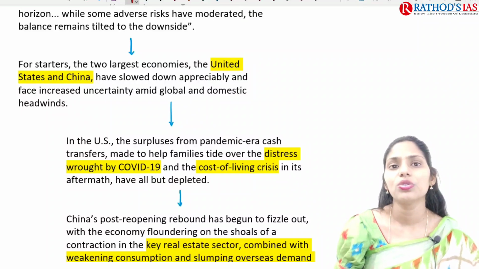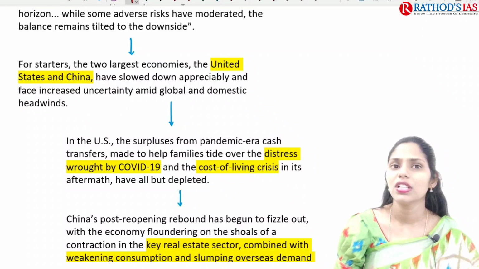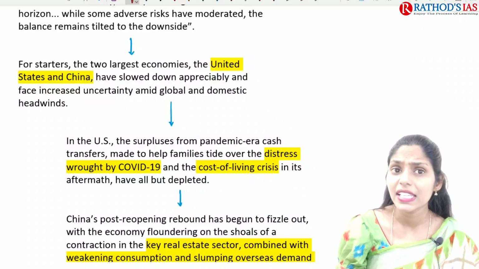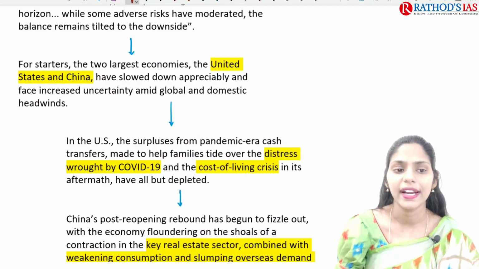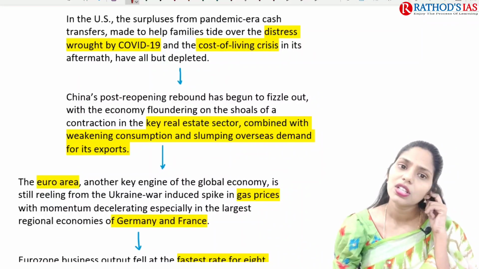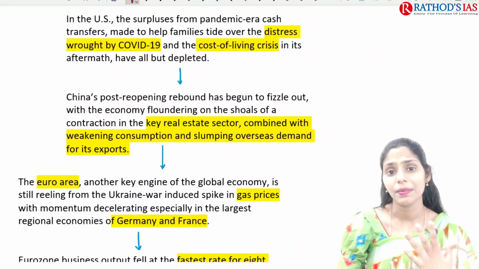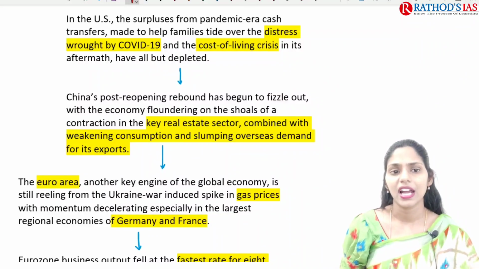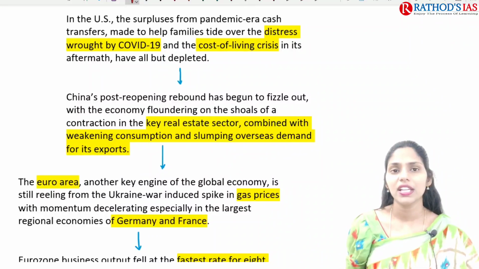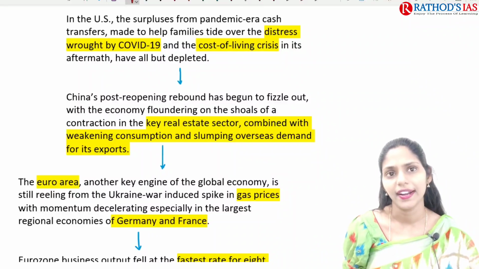And here, if you see the two largest economies in the world, the United States and China, they are also facing an economic slowdown, and there is increased uncertainty in the global economy as well as economic headwinds. Especially in the US, during the pandemic era there were extra or surplus cash transfers, which mainly helped families come out of the distress caused by COVID-19.